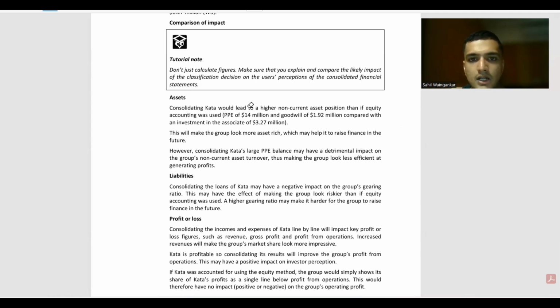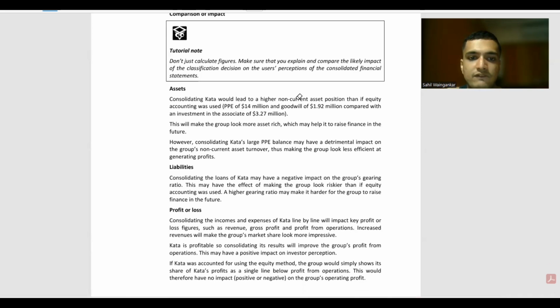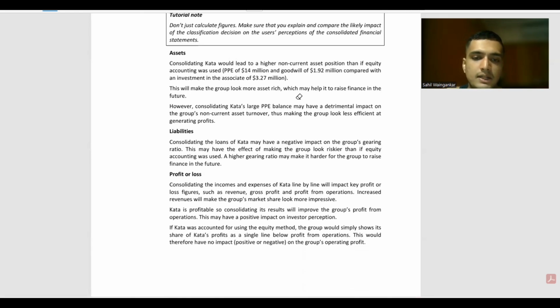कि कंसोलिडेटिंग काटा वुड लीड टू हायर नॉन करंट एसेट पोजीशन इफ इक्विटी अकाउंटिंग वाज यूज्ड, पीपीई ऑफ 14 मिलियन, गुडविल ऑफ 1.92, इन्वेस्टमेंट एसोसिएट्स ऑफ 3.27। This will make the group look more asset rich, which may help it to raise finance in the future. However, consolidating Kata's large PPE balance may have a detrimental impact on the group's non-current asset turnover, thus making the group look less efficient in generating profits. Liabilities: consolidating the loans of Kata may have a negative impact on the gearing ratio. तो इन्हें हर एक चीज को बस यहाँ पे एक्सप्लेन किया हुआ है।